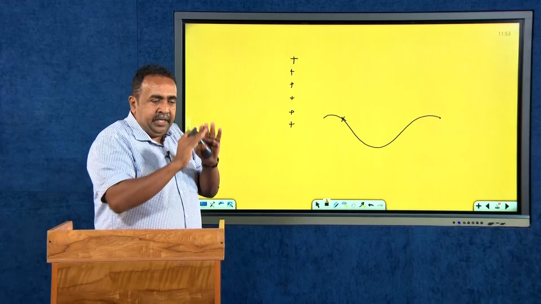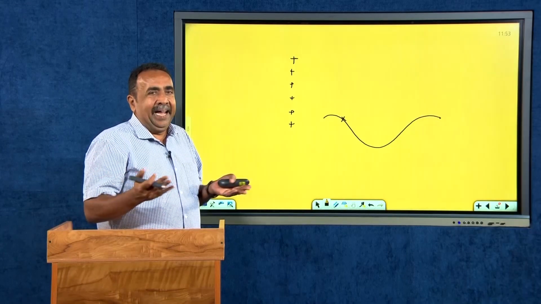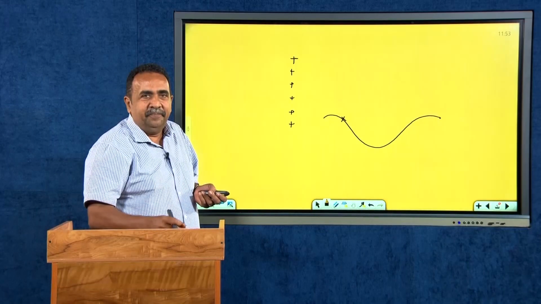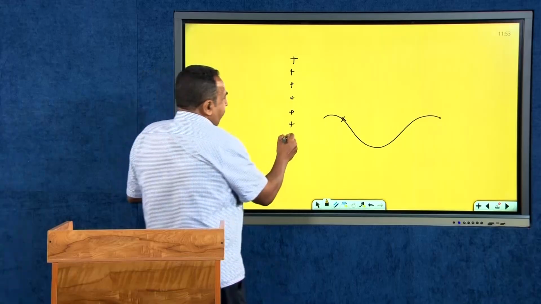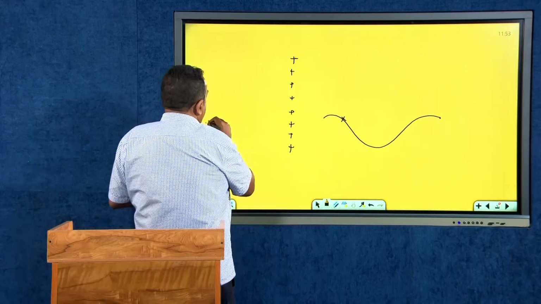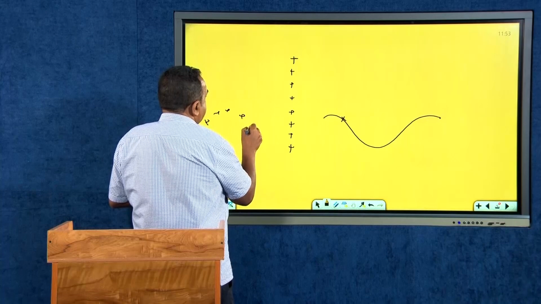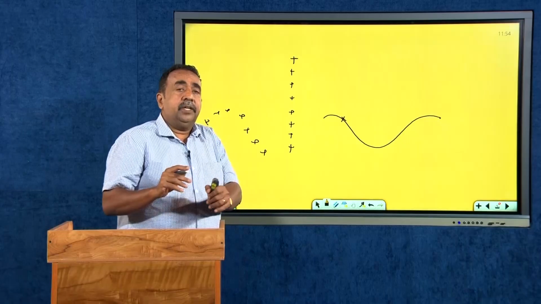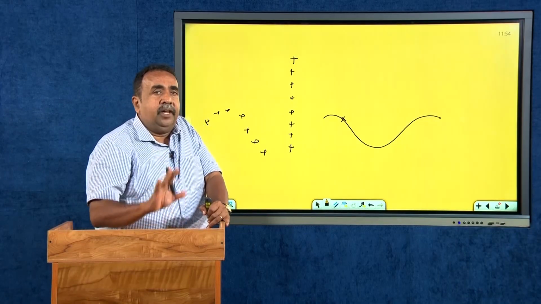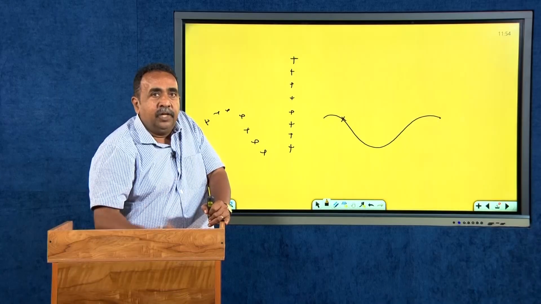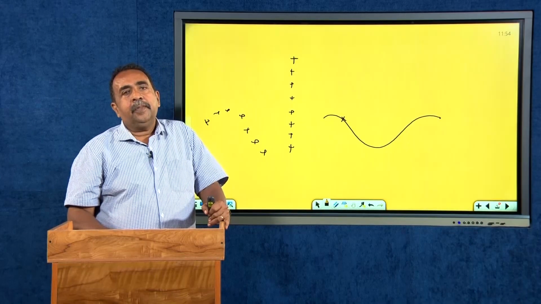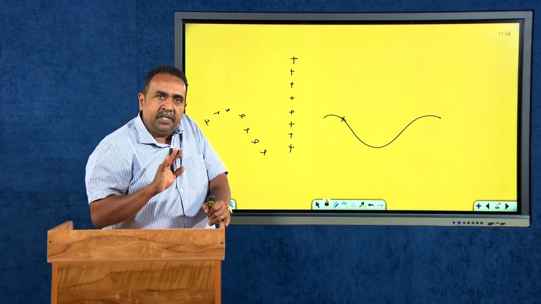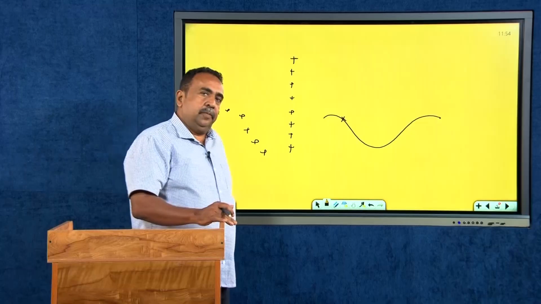What I have is a charge distribution. This is a really ideal case. I will be considering a charge distribution which is in the form of a line. Therefore, it can be a straight line. It can have a curve like this. But in electrostatics, initially I will be dealing only with uniform charge distribution. You can have non-uniform charge distribution also, but initially we will be studying only uniform charge distribution.